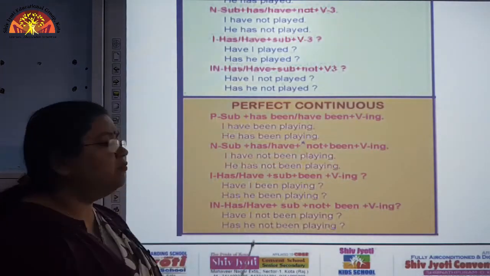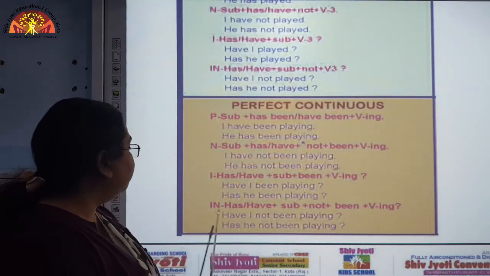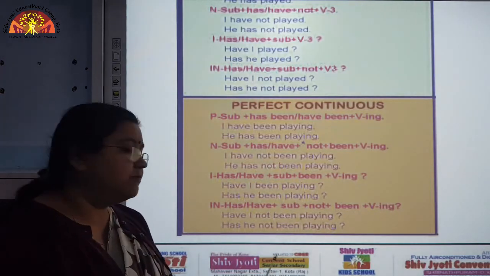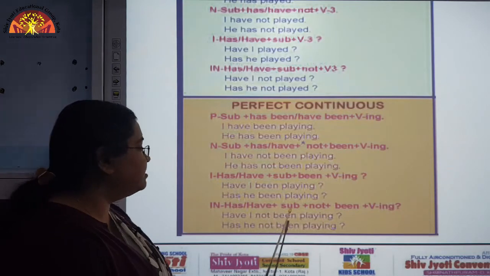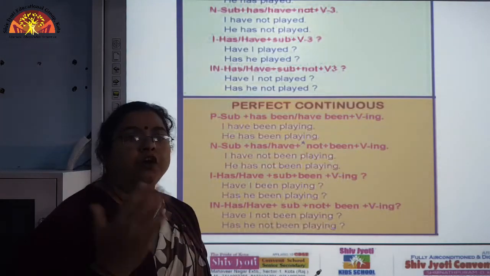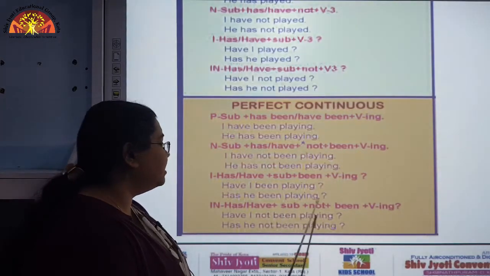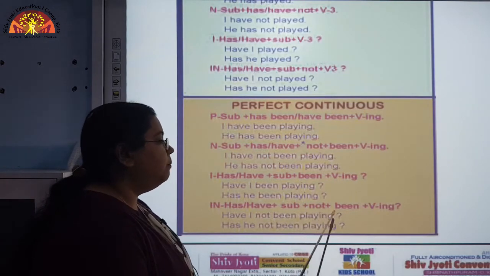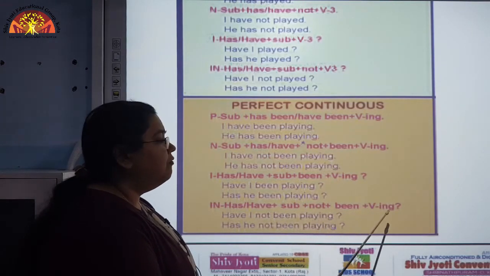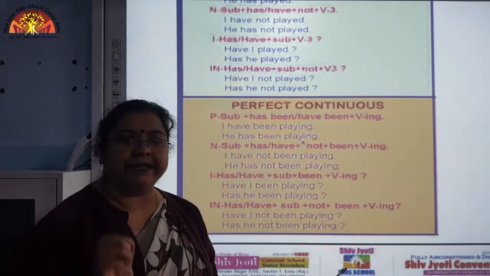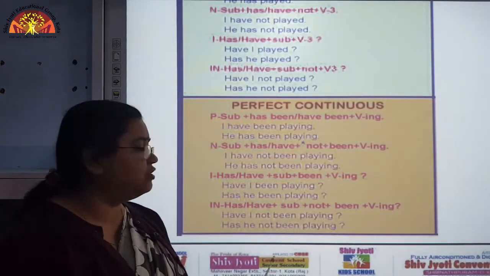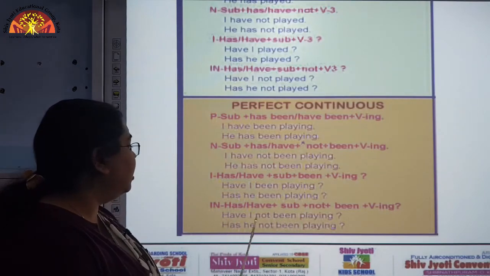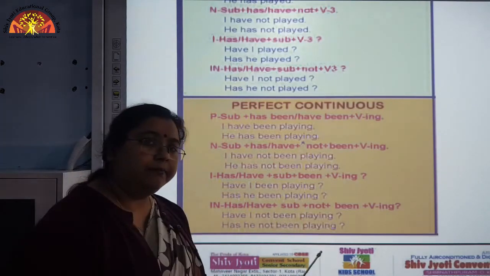So, let us move to the next structure, for the interrogative negative sentence, and again it will start with has or have plus subject, then not. So, after the subject it will be plus not plus been plus verb first form with ing. Okay. So, here see how the sentence will actually be framed. Have I not been playing?